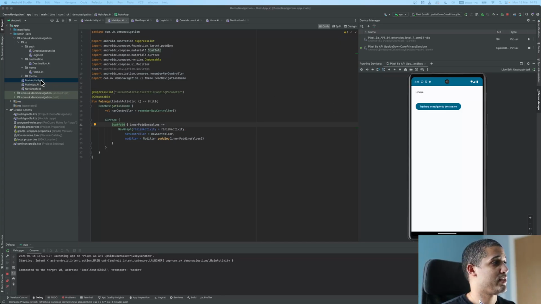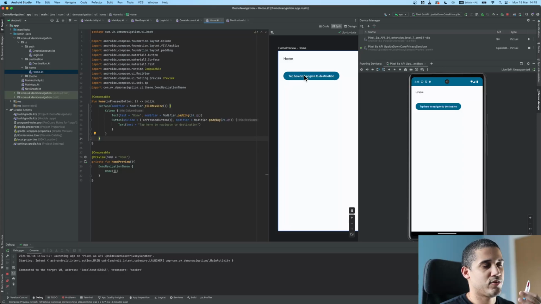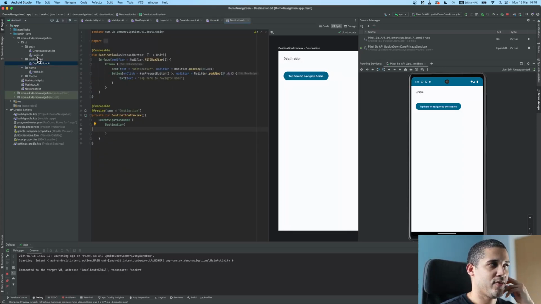Okay, if we jump right into it, this is the structure that we have, as you can see on the screen, and we have a few composables. We have home, which has a button that takes us to our destination, and destination takes us back to home. And we have these two composables to simulate a login system where you have this nested navigation where you log in, you create your account, and after you create your account, you don't go back to login, you go back home. So that sort of nested navigation is important also to address. Now let's jump right into it.